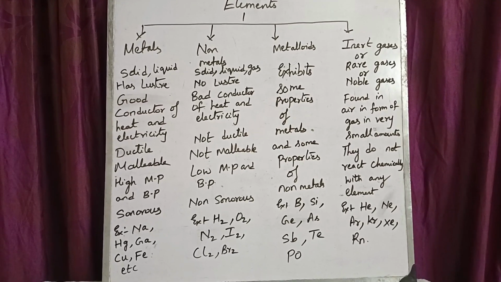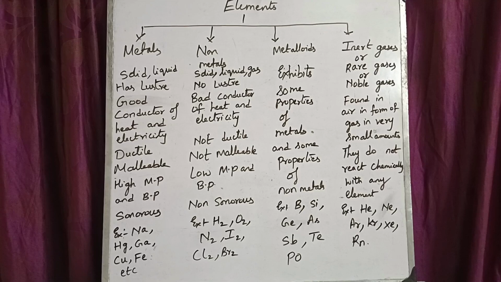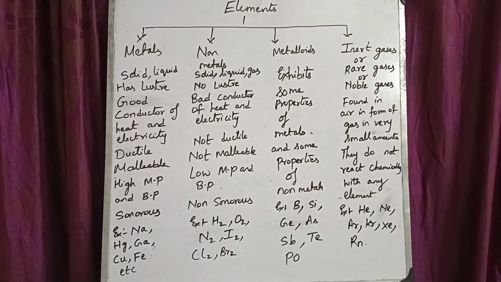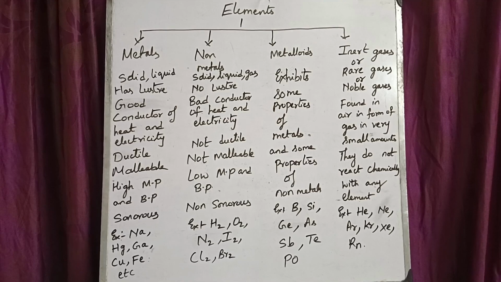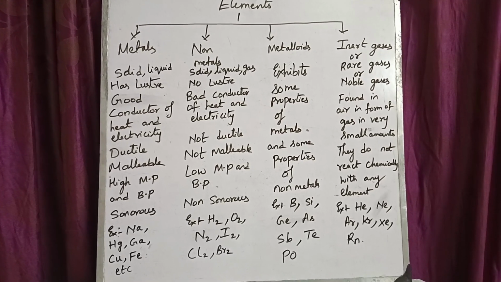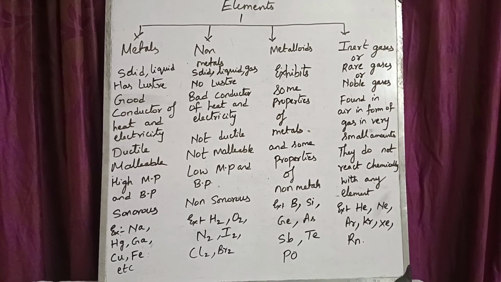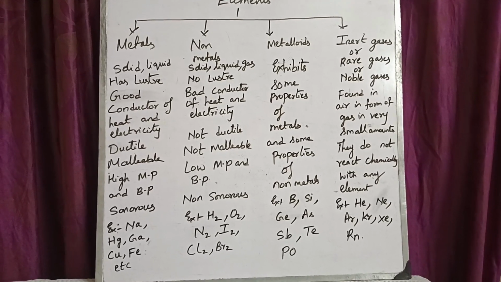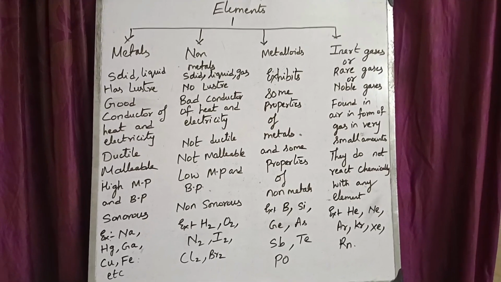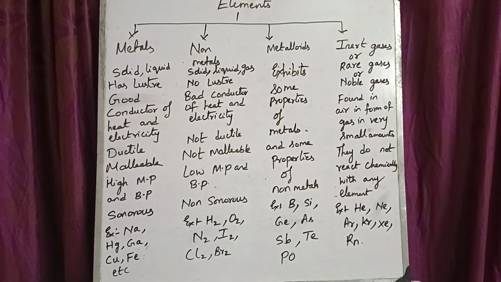Now let us see the properties of non-metals, which are exactly opposite to those of metals. Non-metals exist in solid, liquid and also gaseous states. Non-metals have no luster because they cannot be polished. Non-metal is a bad conductor of heat and electricity.